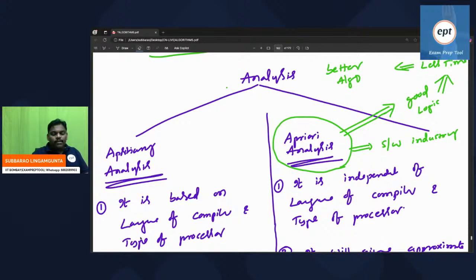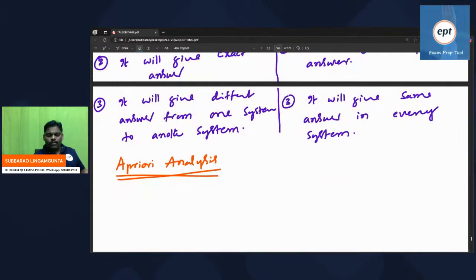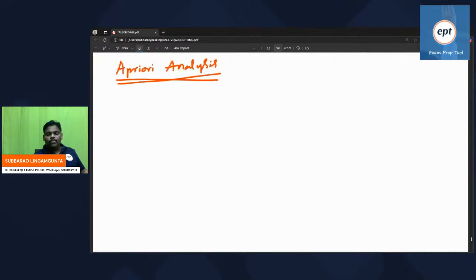Posterior analysis says that if a supercomputer is there, I will write the super algorithm. But priori analysis says it doesn't matter what computer you have. If you have good logic, then you can construct good algorithms. The total software industry follows priori analysis only. Okay, I think everyone is comfortable. Now I am discussing priori analysis. Are you comfortable till here? Do you have any doubt to proceed further?